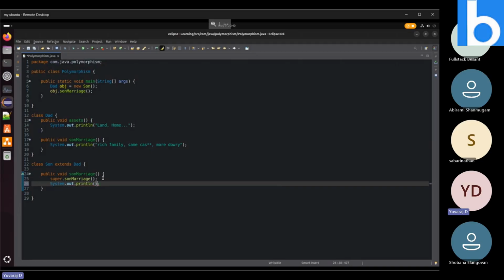Any other doubts? Any other doubts on method overloading and overriding or package modifier, or from the start of the class till now? If you have any doubt, you can ask. Or else let's move on to interfaces and abstract classes.